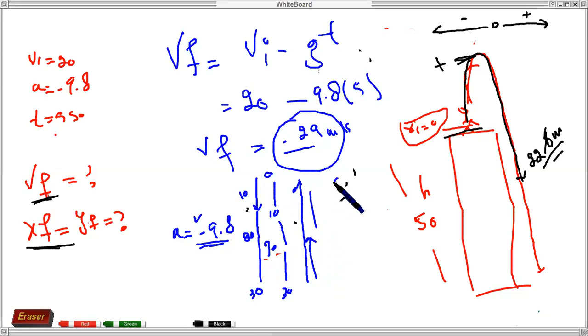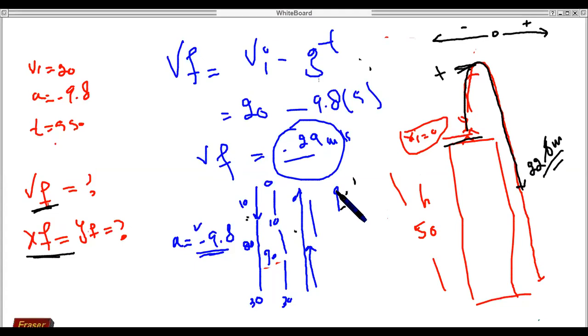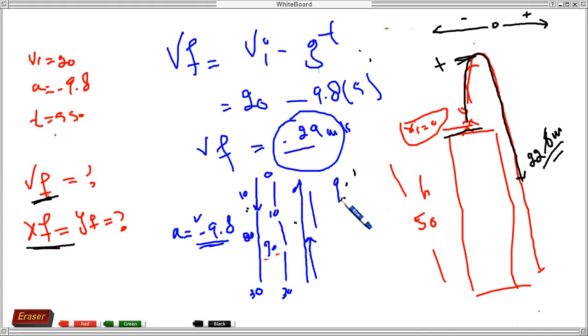When a body is moving downward, the axis is negative, so again a negative sign. Therefore it is the rule for free fall that whether you are moving upward or downward, your acceleration is minus 9.8.